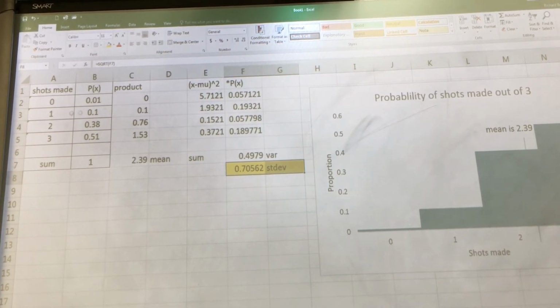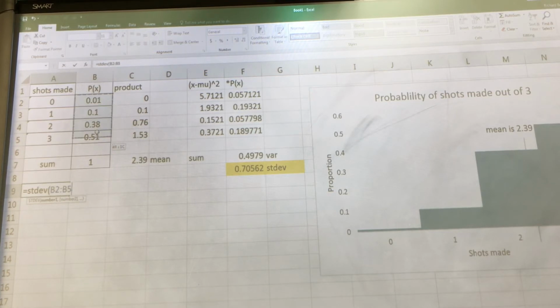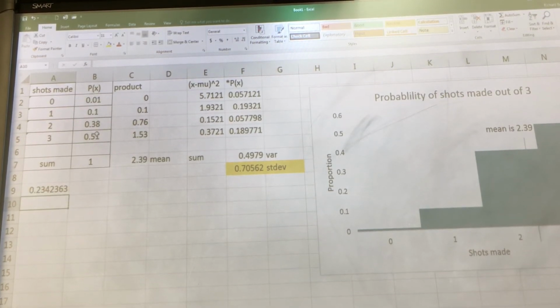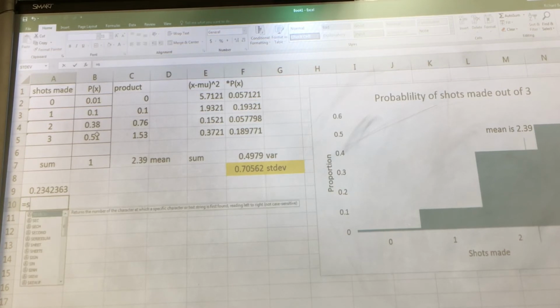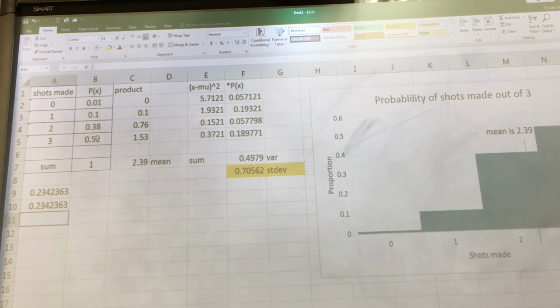Now, some of you may say, I'm just going to use the standard deviation formula. Maybe you'll say, I'm just going to take the standard deviation of that. That's the wrong answer. Once again, that's the wrong answer. There is no cheater method for this. You have to do it the hard way. Now, I will give you another option. If you like this formula better, hopefully we're going to get the same answer.